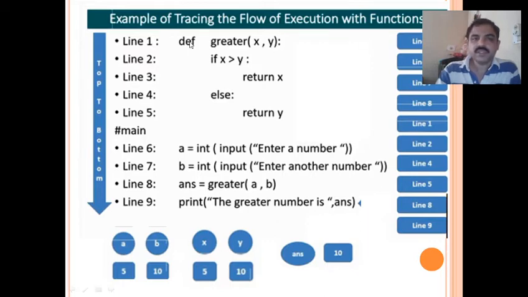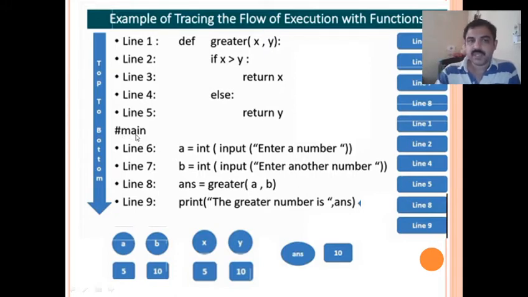So here what is written? def greater(x, y). Actually it is a function which contains a body. So the body of the function will not be executed until it is called, right? So only this line will be executed and the following lines will not be executed because the function is not called yet. So after this it goes to the main part.